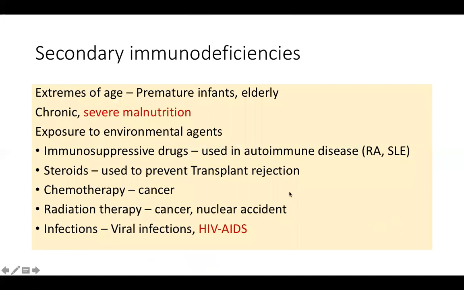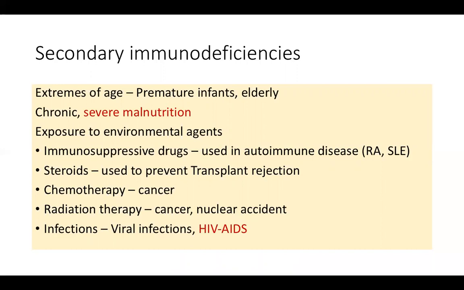Okay, now we come to the important part, that is secondary immunity. I should have made one section slide. So this is a new section starting. Okay, the section on primary immunodeficiencies is covered. We covered some T cell disorders, some B cell disorders, some innate system disorders. Now we arrive at the secondary immunodeficiency.